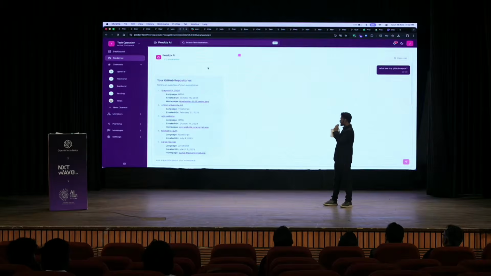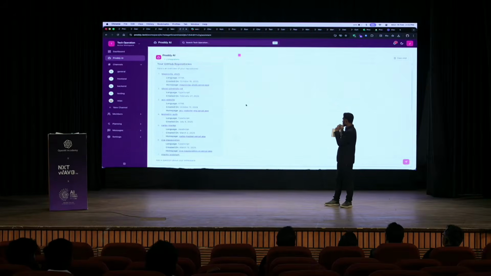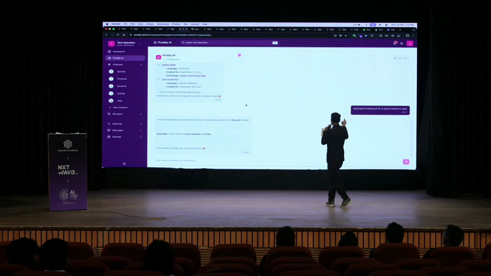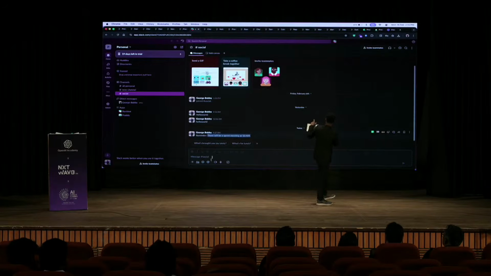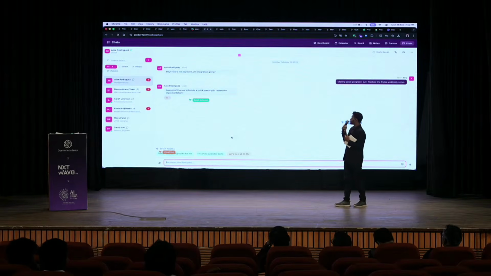If I want to send a message in Slack, if I scroll down a little bit, I can see that I asked to send a sprint meeting at 10 in the social channel on Slack. And then if I go to Slack, we can see that this message was sent over there. On to the next tab.